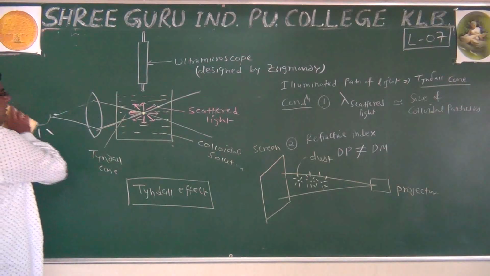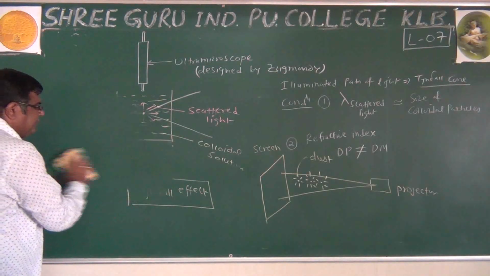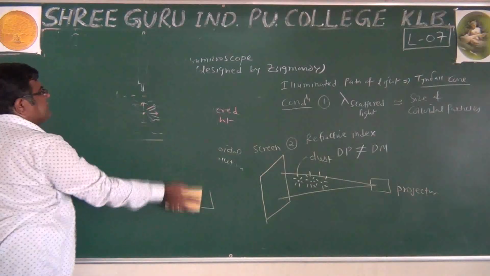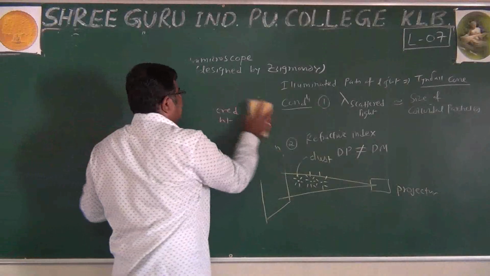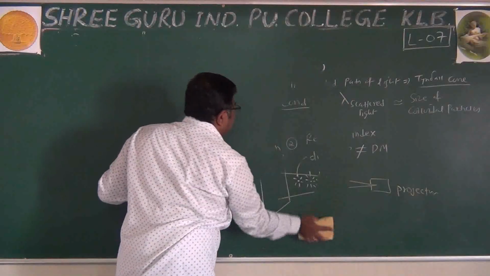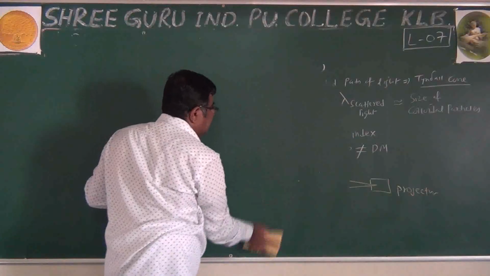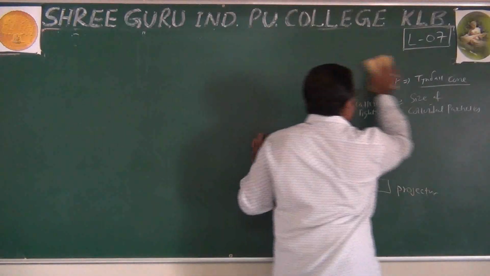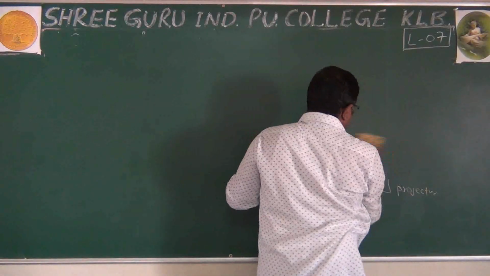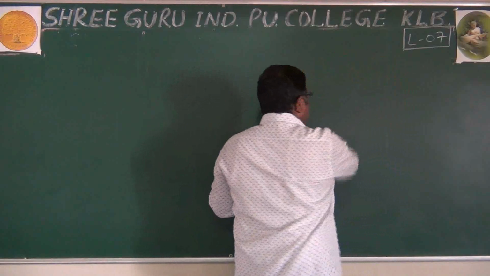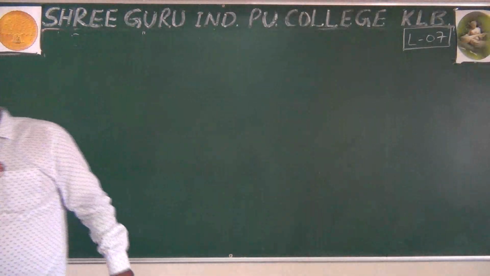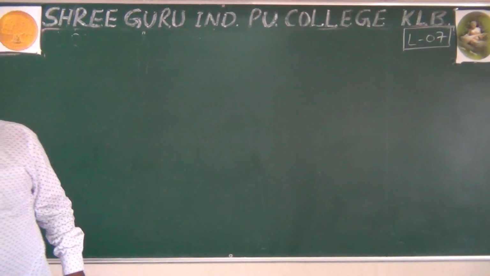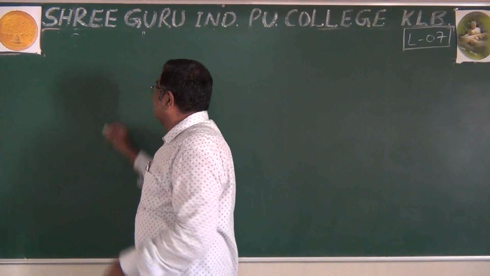For us, the important things are definition, diagram, condition. Two conditions are there. Just write them one after another, we have to learn these properties. So try to understand why these properties are exhibited. They are exhibited because of their unique size, which is intermediate to a true solution and a suspension.